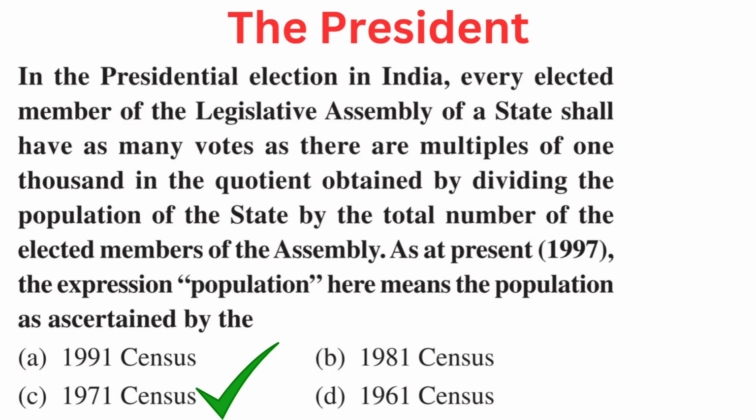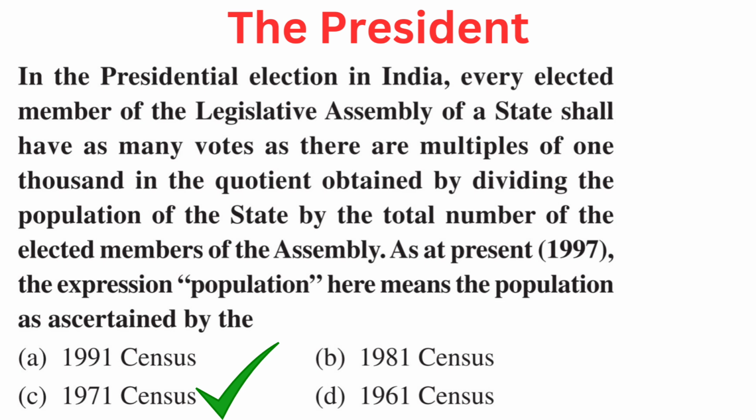Your question is, in the presidential election in India, every elected member of the Legislative Assembly of a state shall have as many votes as there are multiples of 1000 in the quotient obtained by dividing the population of the state by the total number of the elected members of the assembly. As at present 1997, the expression population here means the population as ascertained by the.